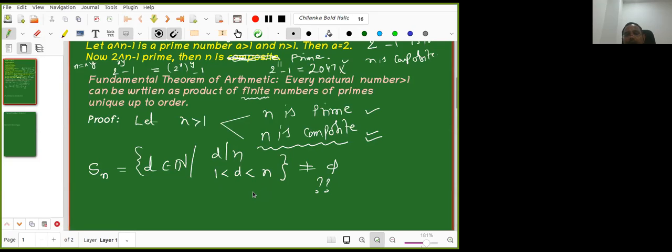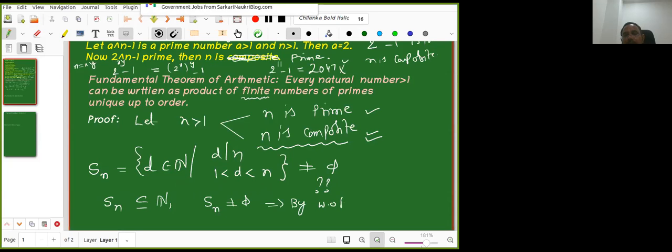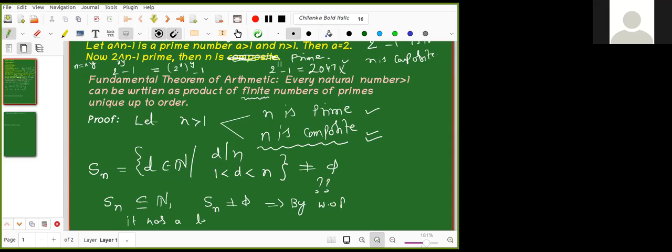Now, Sn is a subset of what? It is a subset of the natural numbers. And also, Sn is non-empty. So by the well-ordering principle, it has a least element, right? Yes, sir. So let us call that least element k.